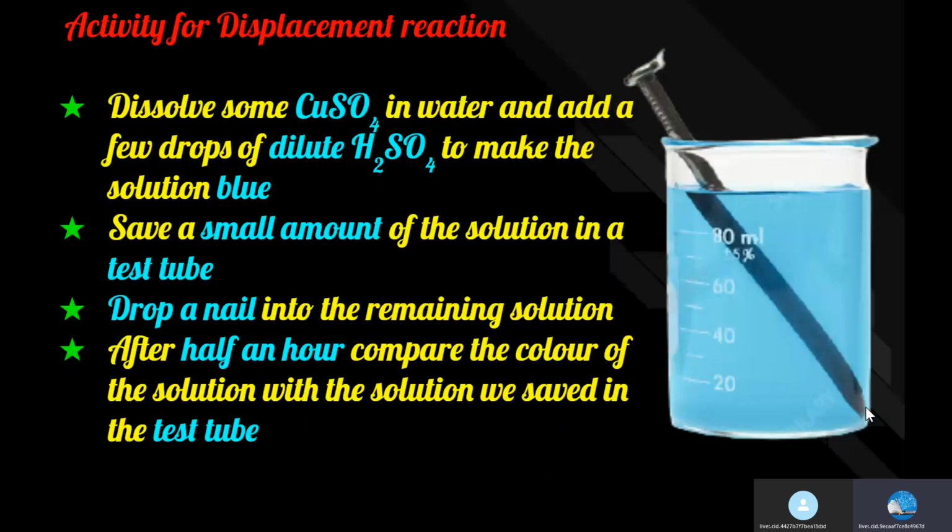Activity for displacement reaction. Dissolve some copper sulfate in a beaker with water and stir it with a glass rod. Add a few drops of dilute sulfuric acid to make a blue colored copper sulfate solution. Save a small amount of the solution in a test tube. Drop a nail into the remaining solution. Wait for half an hour. After half an hour, compare the color of the solution with the solution we saved in the test tube.